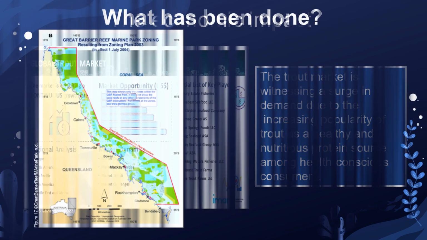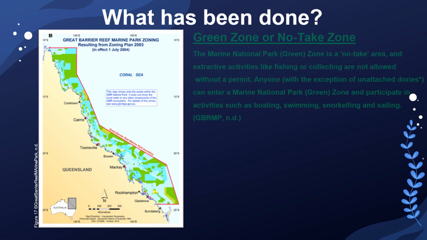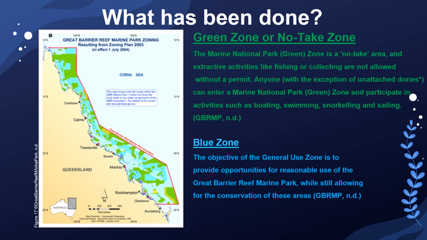In 2004, the Great Barrier Reef Marine Park implemented a zoning program to protect endangered species, including coral trout population decline. There are 2 types of zones in the zoning scheme. Green zone or no-take zone, where fishing activities including the catching of coral trout are strictly prohibited, and the blue zone, which refers to the remainder of Queensland East Coast.